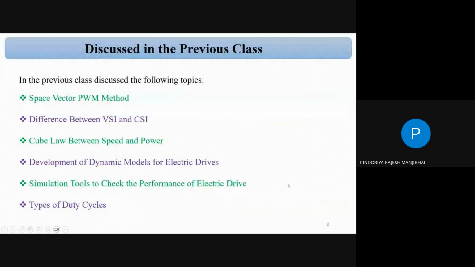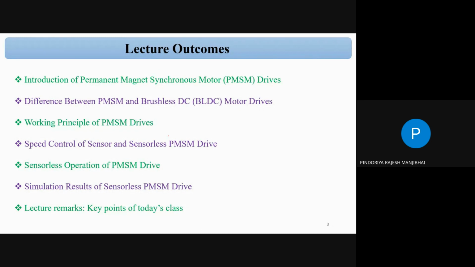So in the previous class, we discussed space vector PWM, the difference between VSI and CSI, the cube law between speed and power, development of the dynamic model for electric drives, and finally a simulation tool to check the performance of the electric drives. So in today's class, we will discuss only one major topic, and that is the sensorless operation of the PMSM drive.